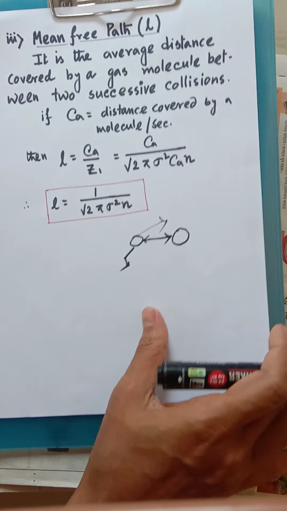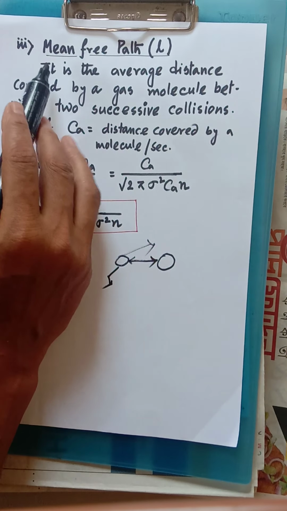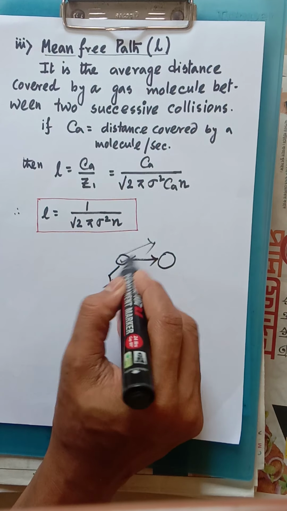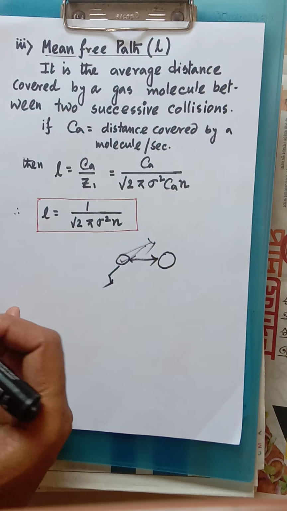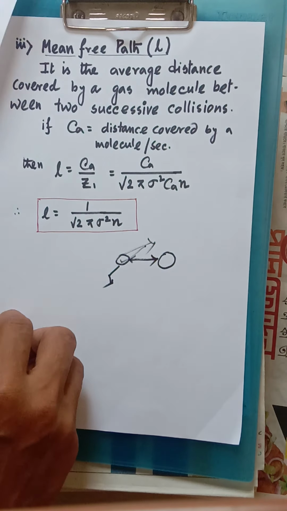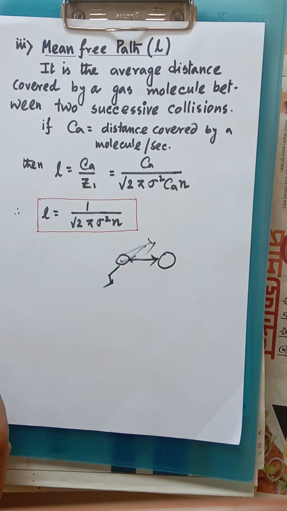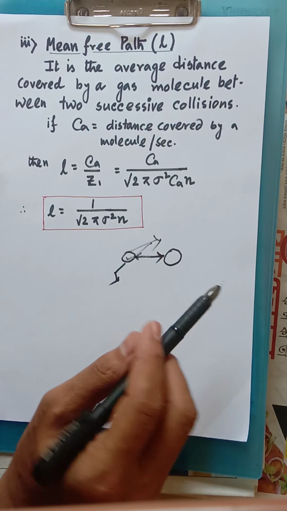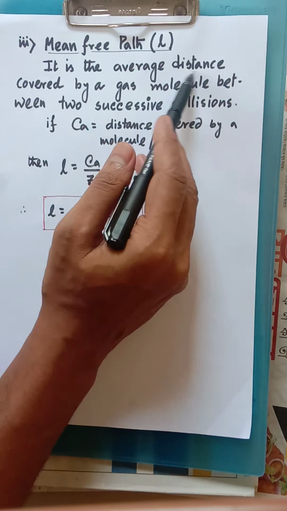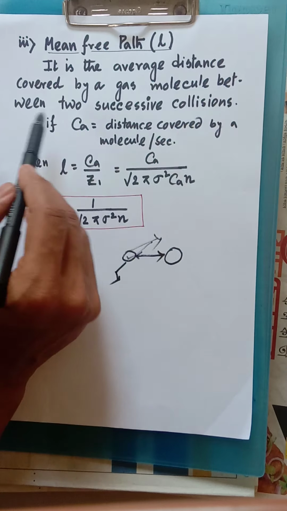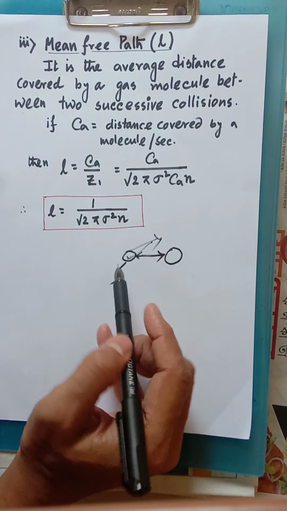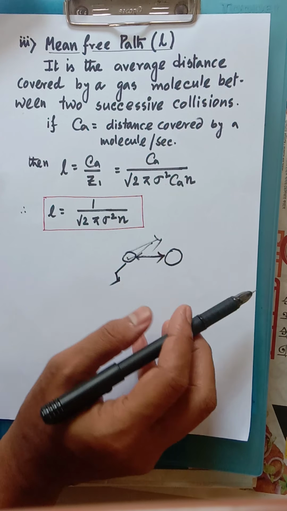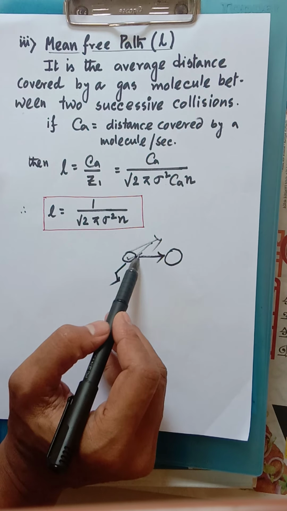So what is the meaning of mean free path? If we consider a single molecule, different types of collision may happen. If we consider two successive collisions, the average distance covered by a gas molecule between two successive collisions is the mean free path.